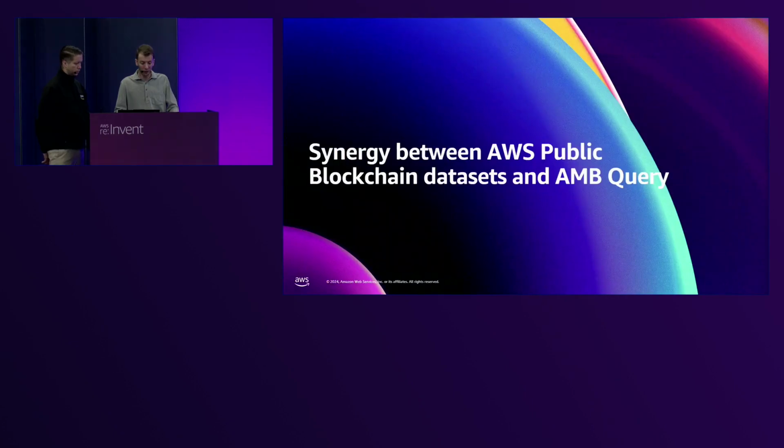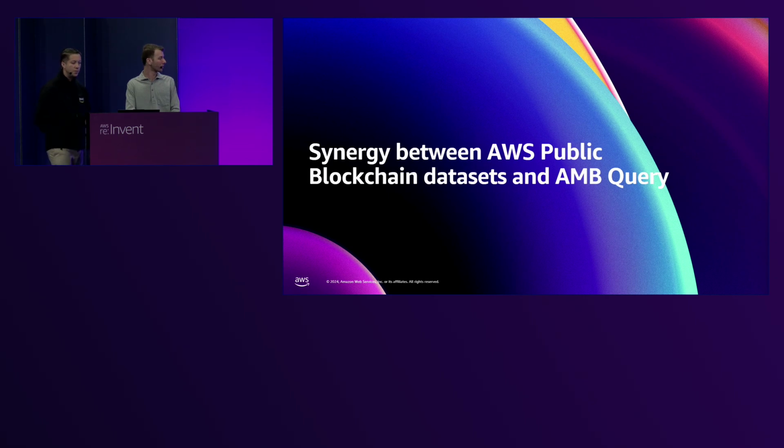We'll now talk about some synergies between the AWS Public Blockchain datasets and AMB Query. Yes, absolutely. Thanks, Simon, for the demo and for all the information about it. Gracefully recovering from non-deterministic behavior is something really useful, right? So thanks for showing and detailing that.